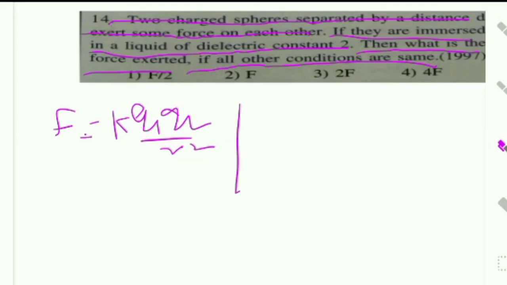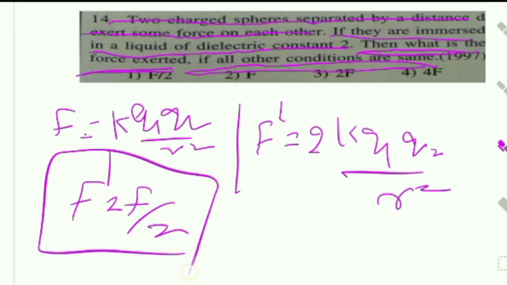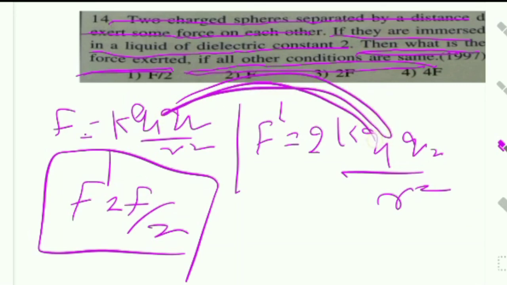Second, immersed in liquid, F dash is equal to K by 2, Q1 Q2 by R square. From these two equations, F dash is equal to F by 2.